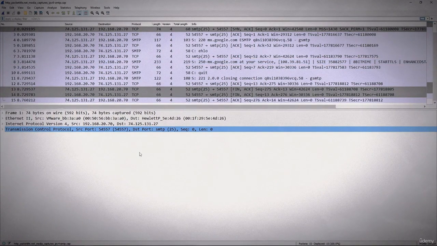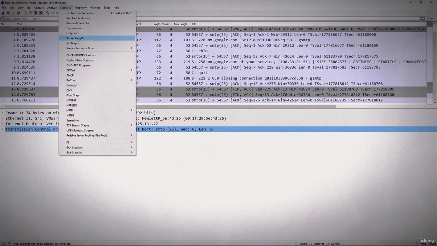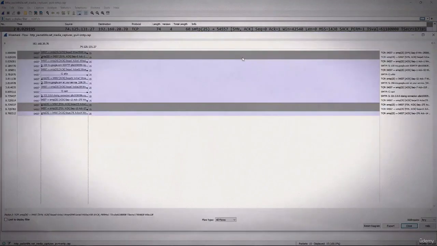But let's take a look at the flow graph. We'll go to Statistics and then Flow Graph. There is no need to filter it because the entire conversation is simply the client to the server. Now let's take a look at the top 3 packets. There you see your 3-way handshake, and then down below you see an exchange of data, and then somewhere in the middle you see quit and closing connections. So we now know it's time to terminate this session, and the last 4 packets are where we close the conversation. So I will close that,